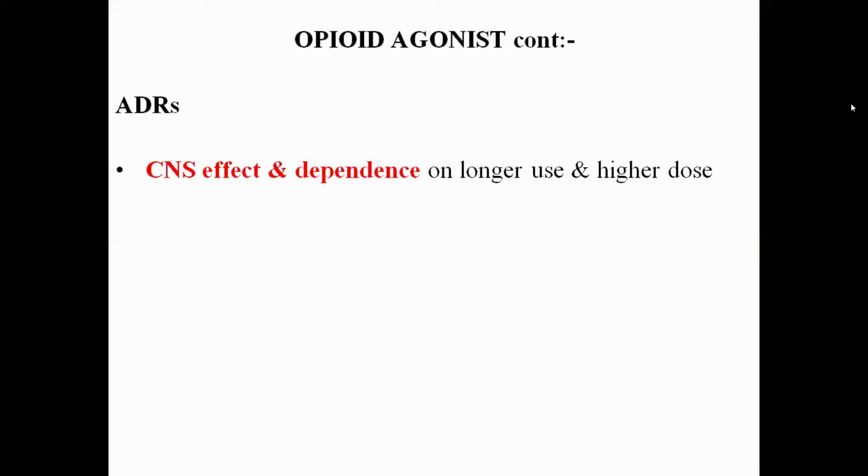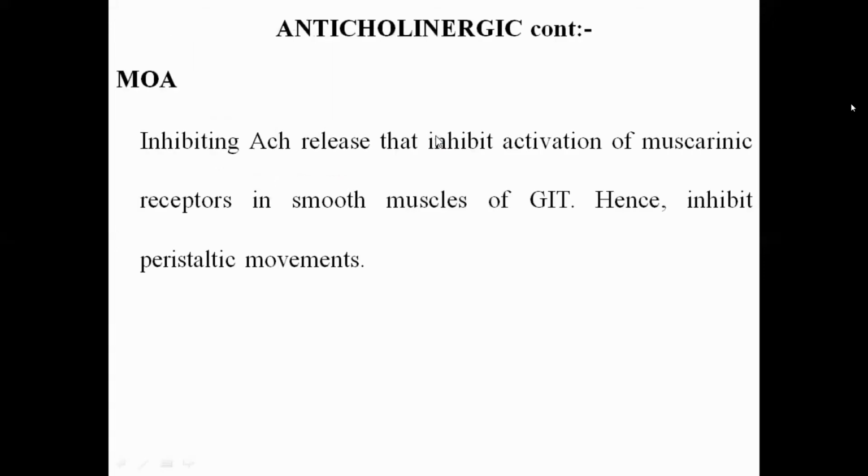I think everything is clear. Everything is simple. Should I continue? Now the anticholinergic. What does that mean? It inhibits the peristaltic movement by inhibiting the parasympathetic activity. So there are two drugs used as anticholinergics, hyoscyamine and dicyclomine. So what is the mechanism of action?